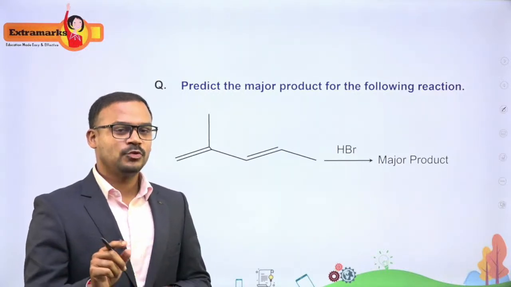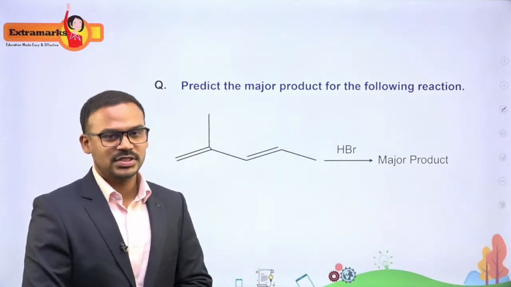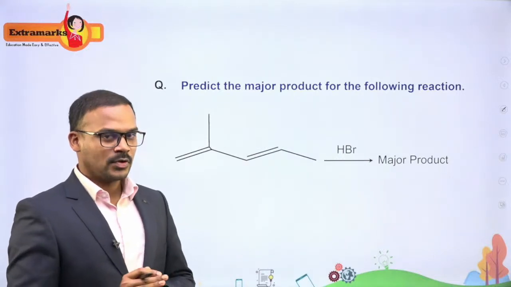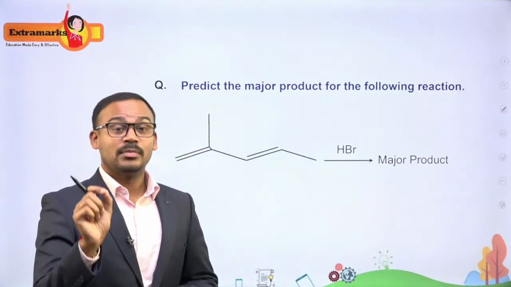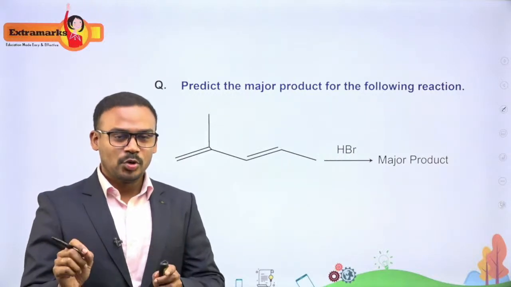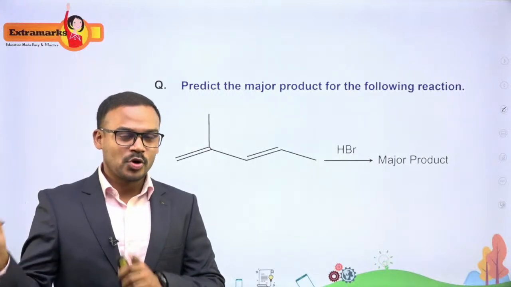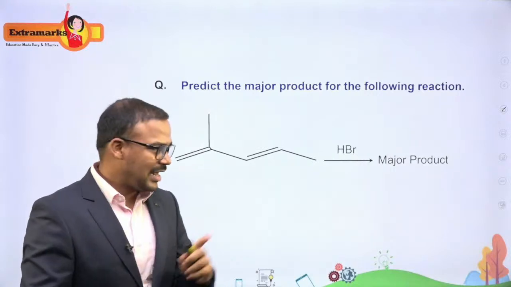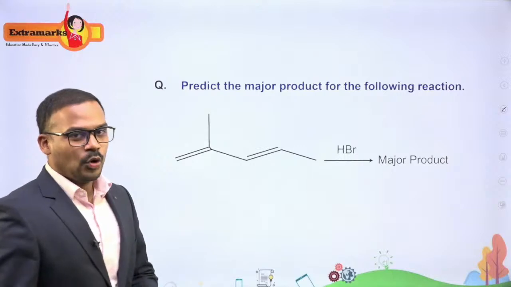Okay, but if you do not know the mechanism through which the products are formed, you will go wrong in this particular question, because this question can be answered only if you know the mechanism. So let's see what the mechanism is. In Markovnikov addition, it is the carbocation which is going to tell us about the major product. The more stable the carbocation formed, the more is the product formed. The major product depends upon the most stable intermediate, and the intermediate formed in this case is a carbocation. So let's see how it is going to happen.